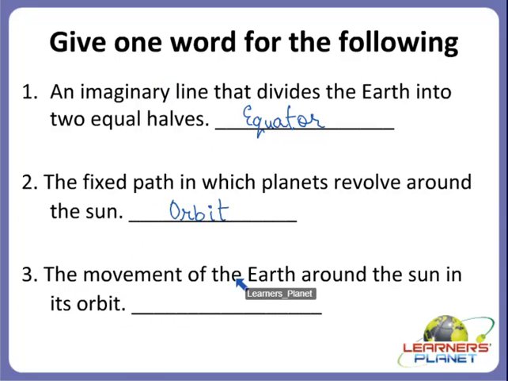The movement of the earth around the sun in its orbit. So what will be the answer children? The movement of the earth around the sun in its orbit, and it also causes the change in the seasons. So what is this movement called? Yes, very good, you got it. It is revolution. Very good children, keep it up. Just try to think and solve like this.